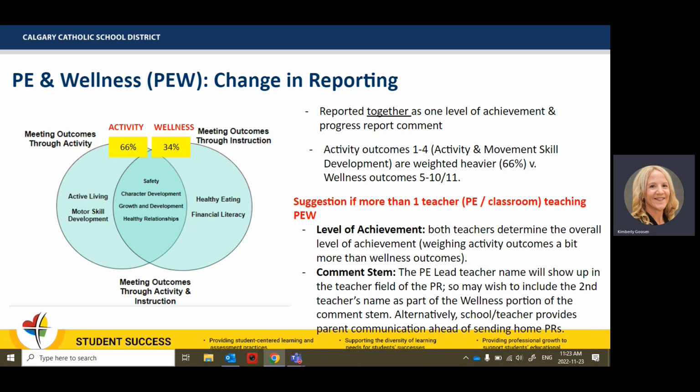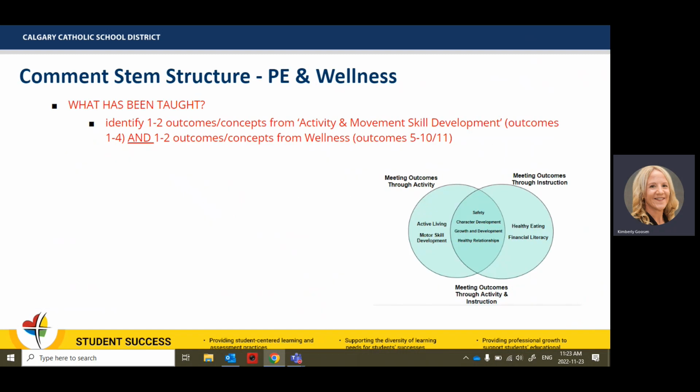Now, a caveat here is that the PE lead teacher, their name will be on the progress report. So you may want to add the wellness teacher, the classroom teacher, into the actual comment. So this is what the comment would look like. So you're going to identify 1 or 2 outcomes from the activity portion, and then 1 to 2 outcomes from the wellness portion.